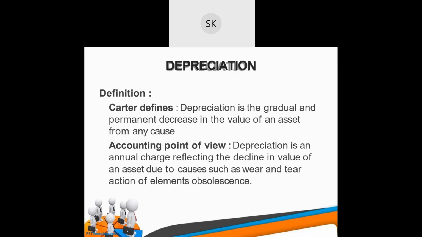Or if you see in terms of accounting point of view, it is an annual charge reflecting the decline in value of an asset due to causes such as wear and tear, action of elements, obsolescence. These are the reasons. Due to wear and tear, due to its decreased value in the market, there is a depreciation in any product. You can say product, property, anything. Okay, let's move next.